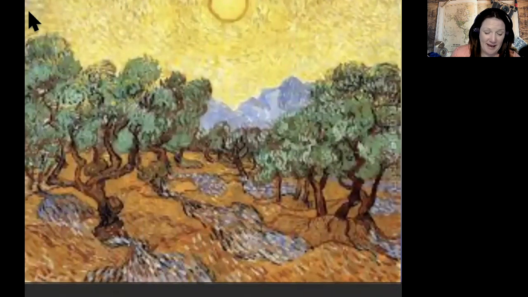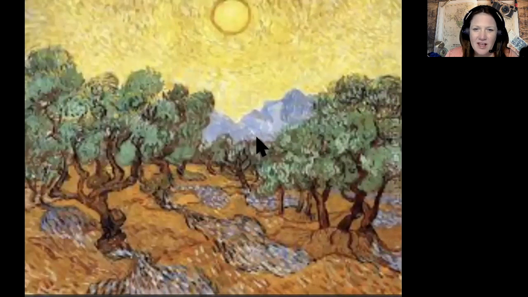Now, in this painting called Olive Trees, 1889, Van Gogh made the sun look really hot. You can see it's not super clear. You can look this up, Olive Trees, 1889. You can almost feel like you should put sunglasses on to look at it. If you were to see this painting in real life, he used very thick painting, and you can see the ripples. That's actually the thick paint, the texture from the thick paint.